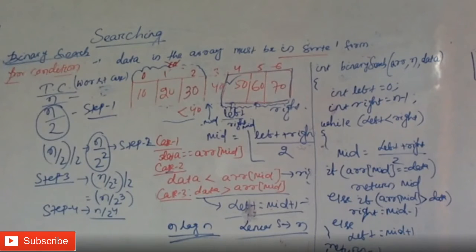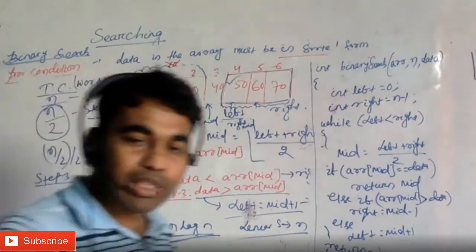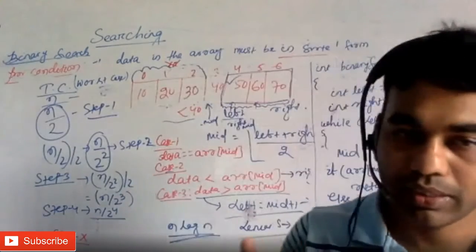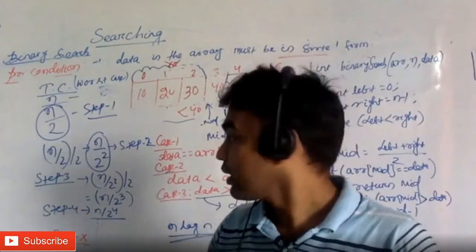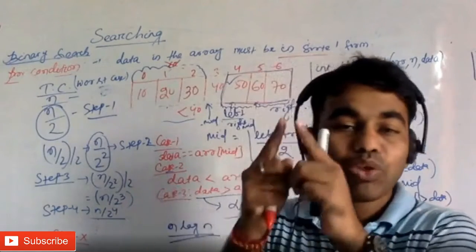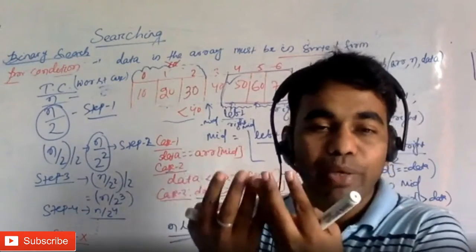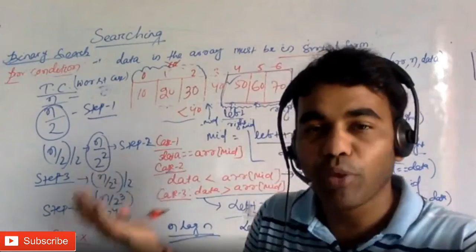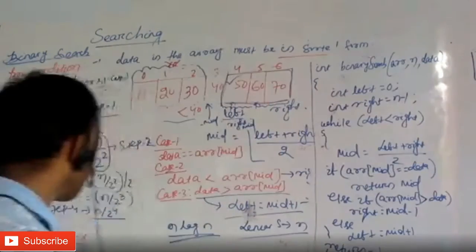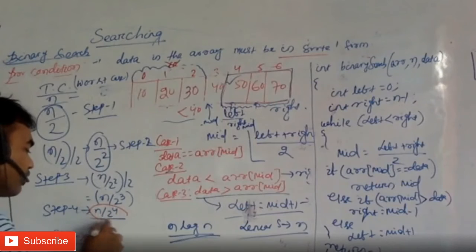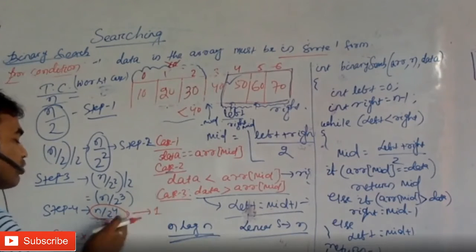Now the question is, till what step will you go? Step X. What step will you go to and stop? Listen carefully: you will stop if you find that the array, left and right, has only one element, pointing to a single element. That means there is no element left to compare and you will stop here. So that means when this becomes 1, how many elements is that?